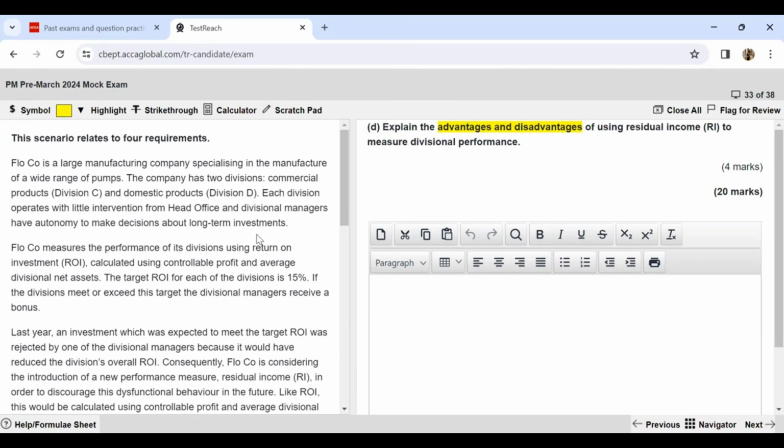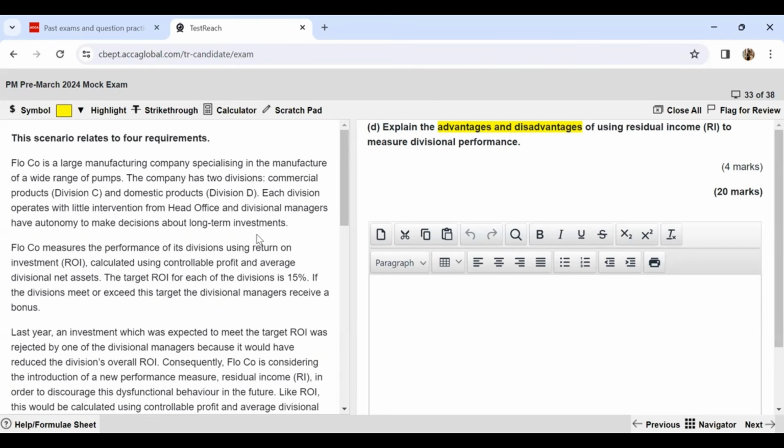If we talk about the advantages of using RI in this case, the use of RI will encourage the managers to make new investments, because they will no longer be worried about the denominator of their ROI. A new investment idea will add to the residual income, because it's going to give you more profits, but it's going to reduce your ROI, because that's the denominator of your ROI.